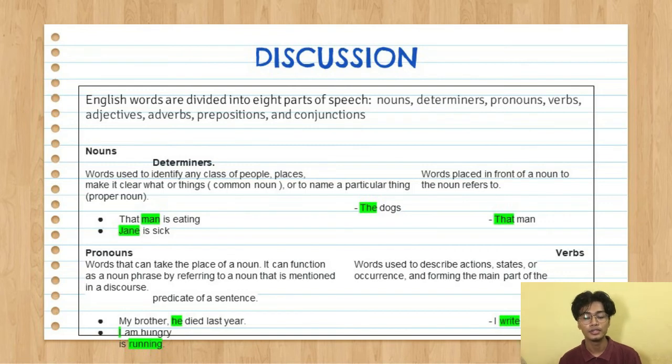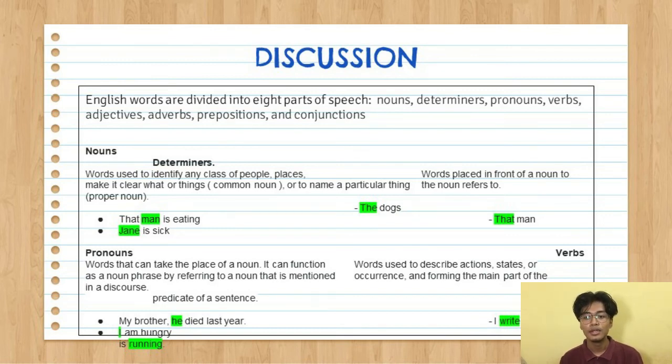Next is determiners. Determiners are words that are placed in front of a noun to make it clear what the noun refers to. Determiners have 4 types. The first one is articles, for example, the, a, and an. The second one is demonstratives, for example, this or that. The third one is possessives, for example, my, your, his, and her. The fourth one is quantifiers, for example, some and many.